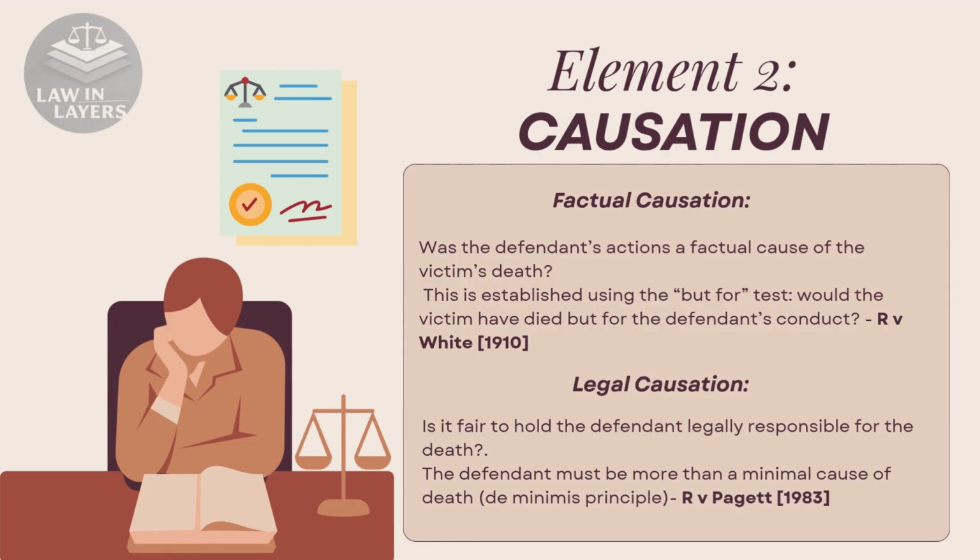Murder can be committed through an act or an omission. It must be established that the defendant's act or omission caused the death of the victim, also known as causation. Causation is the link between the defendant's act and the result of the victim's death. There are two types, factual and legal causation. Factual causation asks whether the defendant's act was a factual cause of the victim's death. This is established using the but-for test. Would the victim have died but for the defendant's conduct?